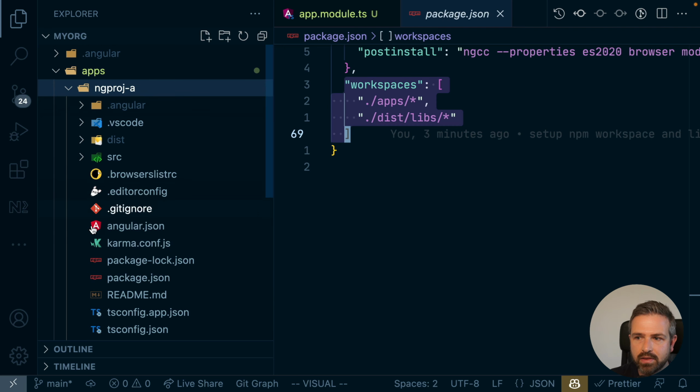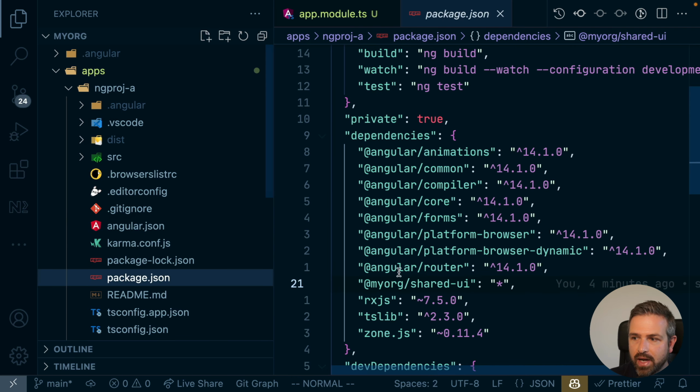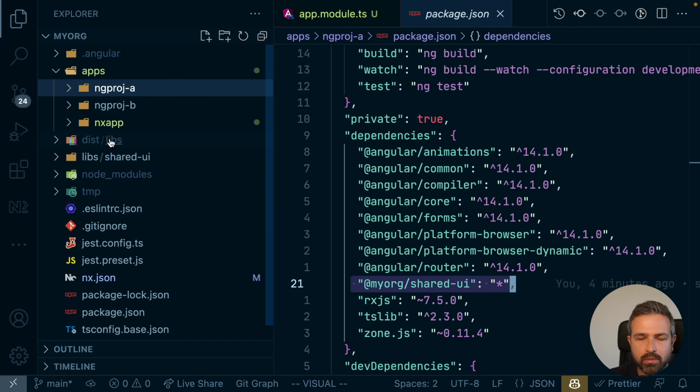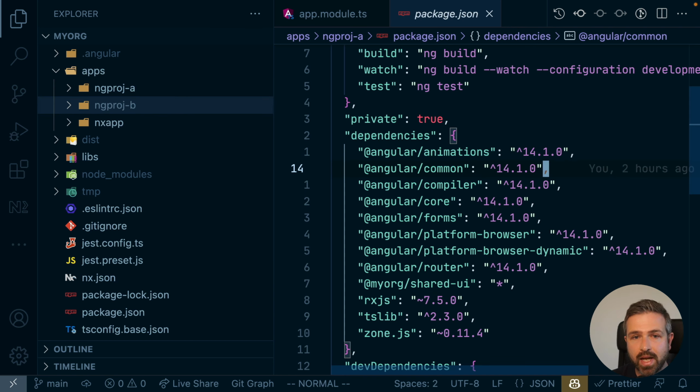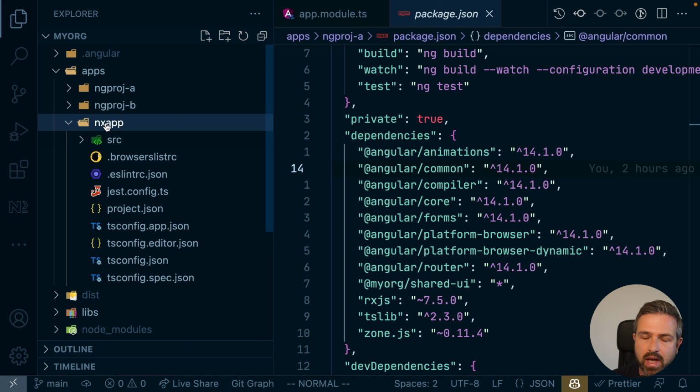Now in this particular situation, however, you can see how we have a mixed setup where our ng-product-a is still an Angular CLI project. It relies on this npm workspace-based setup to map the local library via its dependencies and install it basically by having it pre-configured and pre-compiled in that libs folder. So this allows for a more incremental migration where some of the applications, in this case the Nx app, is already an Nx-based application, while some others are still in the phase of being migrated over to a fully functional setup. So now as the next step, how can we go ahead and migrate our Angular CLI-based projects to also become a similar setup such as this Nx app?